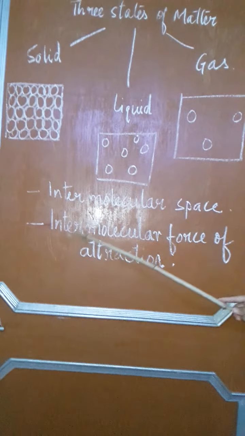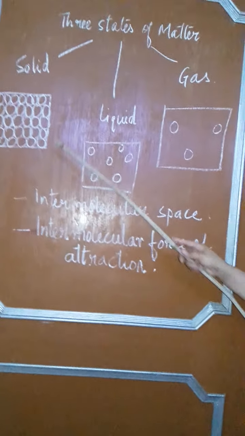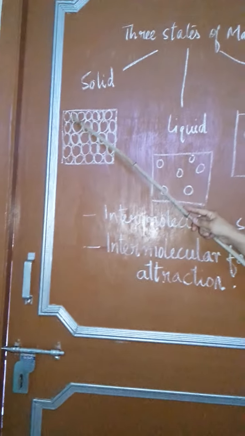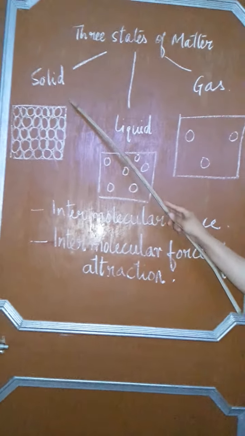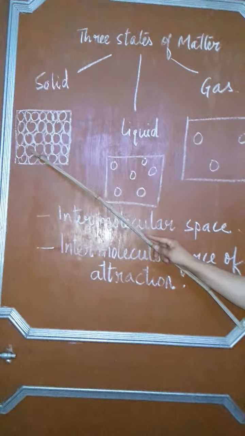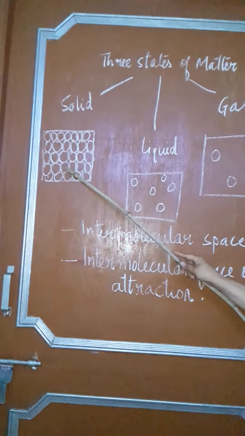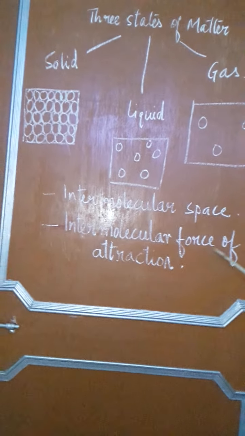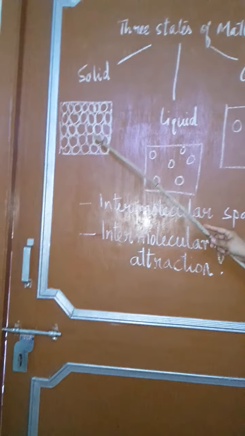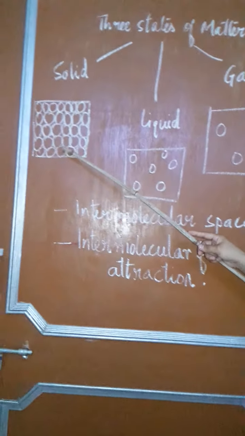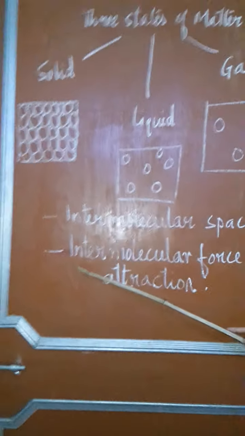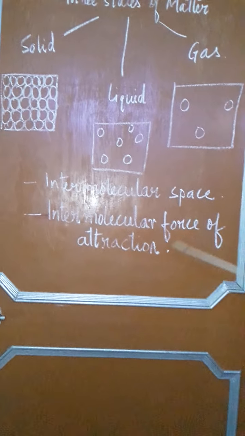Second point is intermolecular force of attraction. Now when the molecules are so closely packed, obviously their attraction between these two molecules would be maximum in case of solids. Why? Because the molecules are very close to each other. What is force of attraction? It is the force by which these molecules are attracting each other towards itself. The force with which these two molecules are trying to attract each other, that is called the intermolecular force of attraction.